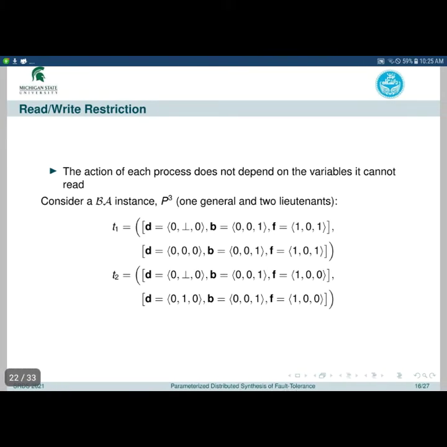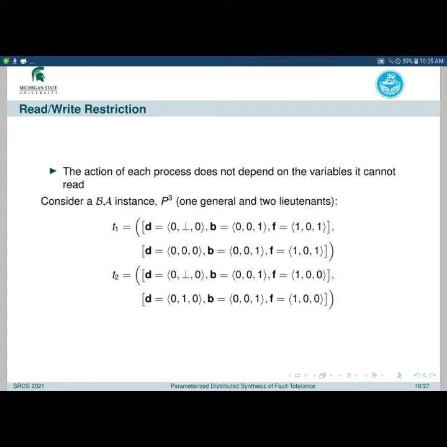There is a concept called read-write restriction in distributed algorithms. It means the action of each process does not depend on the variables it cannot read. So if two states are the same except for the values of the variables not in the read set of a process, and the process has a transition starting from one of these states, it has similar transitions starting from the other one as well.